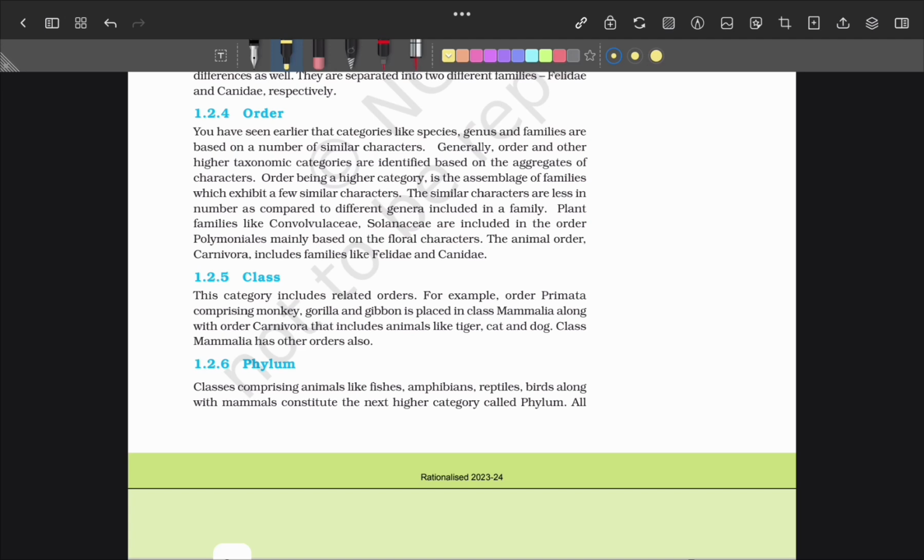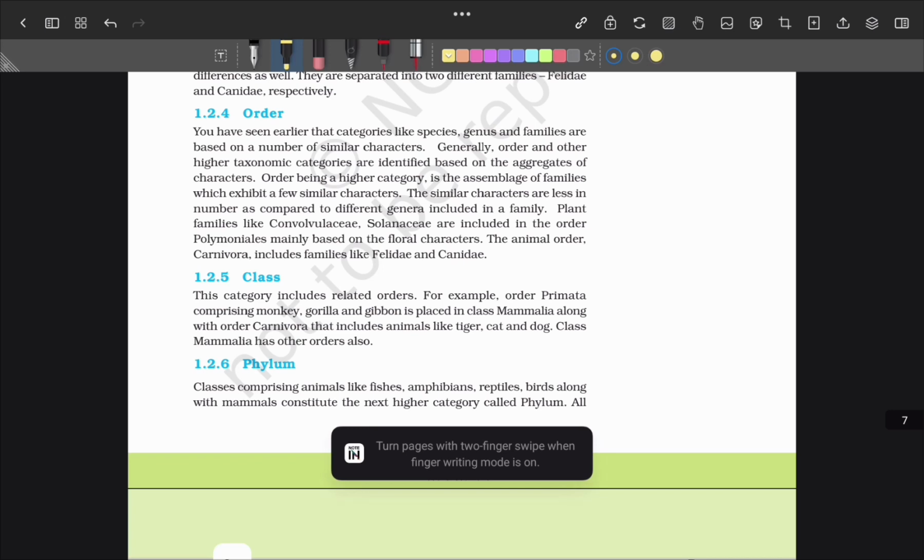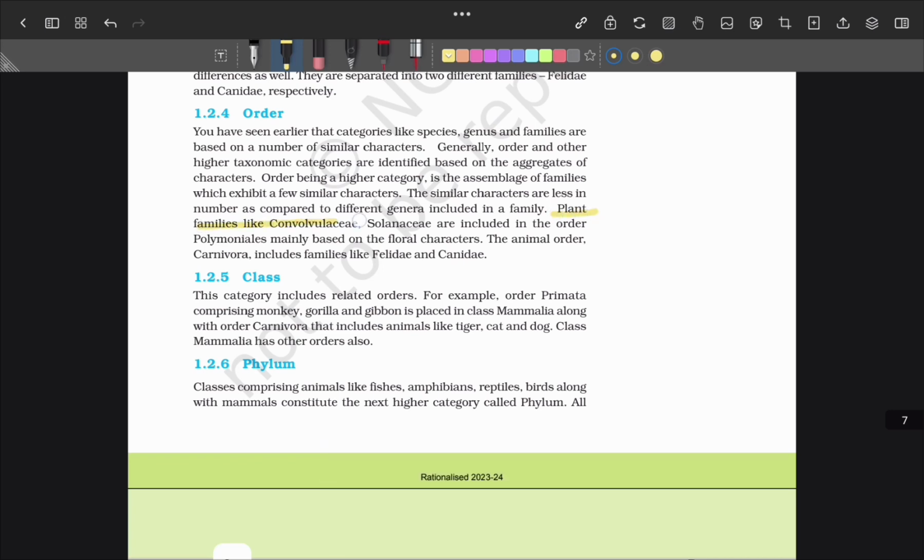Then another very important point is plant families like Convolvulaceae and Solanaceae are included in the order Polemoniales. This is an important point. It's based on floral characters. They may ask: these Convolvulaceae and Solanaceae are included in the order Polemoniales based on what? The answer is floral characters.